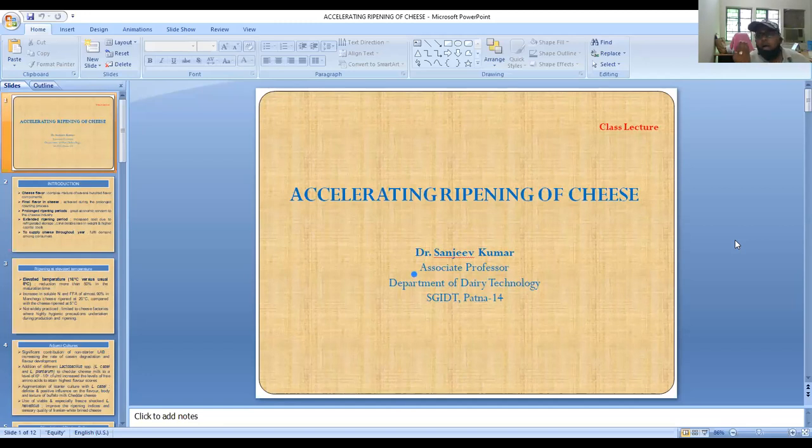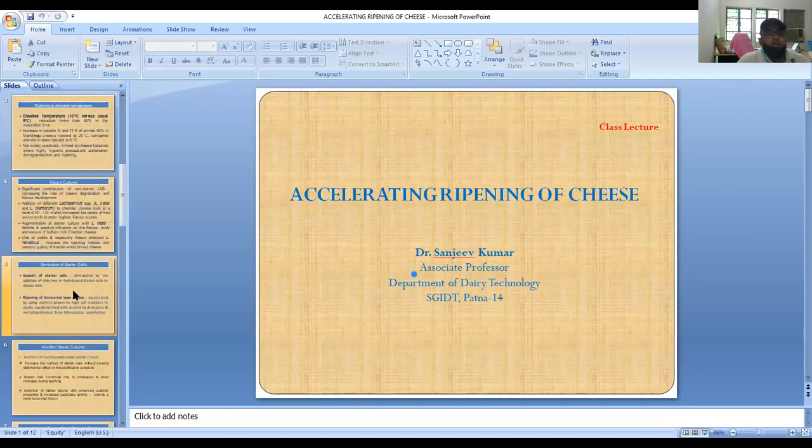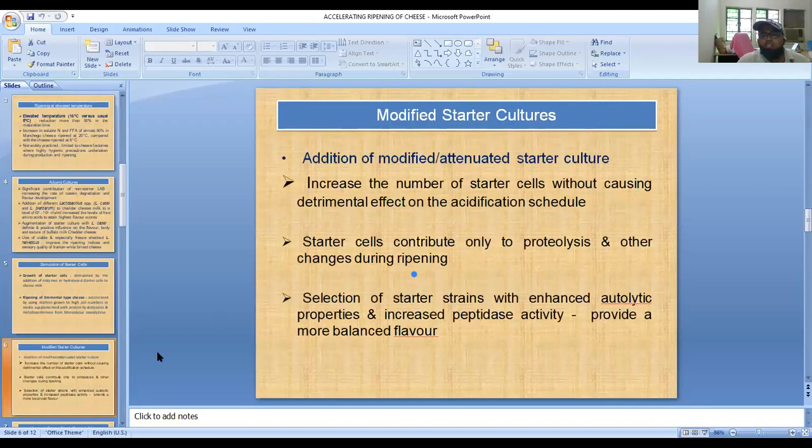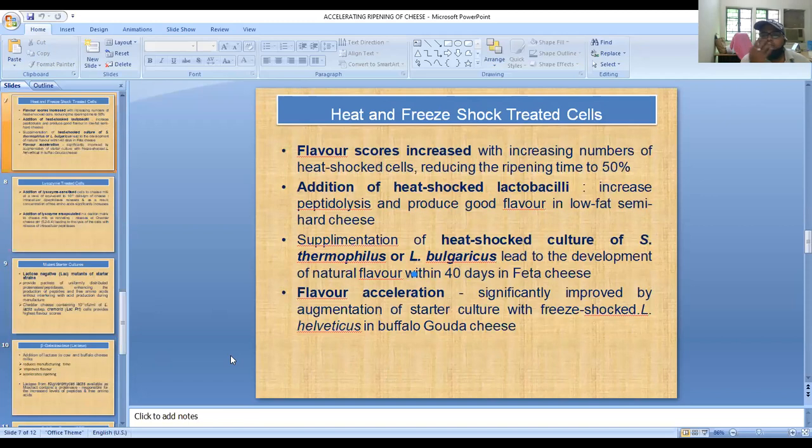Similarly, we can add modified starter culture. We have already told you what modifications are needed. Either we can use thermal shock cells. We have already discussed what thermal shock cells are, thermal shock and freeze shock culture. We have already discussed freeze shock culture when we use L. helveticus along with the starter culture in the case of Gouda cheese.